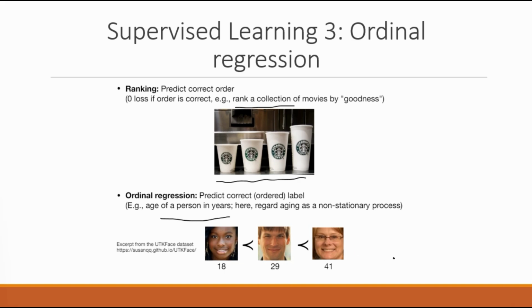You can think of it also as a non-stationary problem. Let's say between 6 and 10 years, it's just 4 years, but the difference might be much bigger than the difference of a person, let's say, between 70 and 74. It's also only 4 years, but for a 70 to 74-year-old person, it may be different.